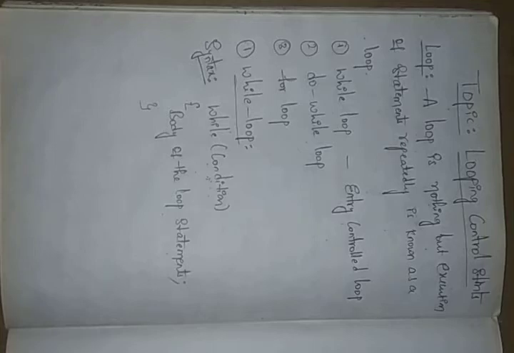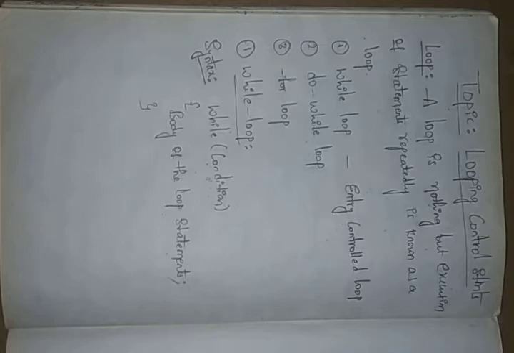Just see, only if the condition is true do we go to the body of the statements. After the execution of one statement, you check the condition again, until the condition is satisfied.